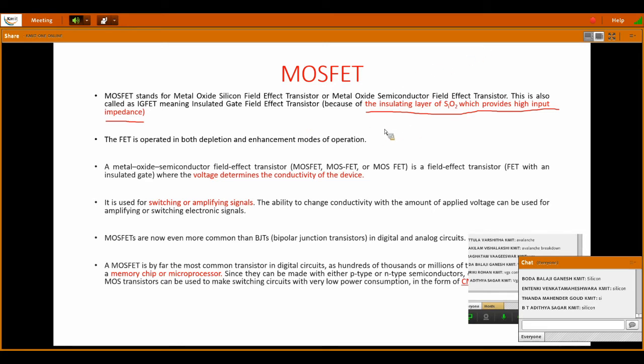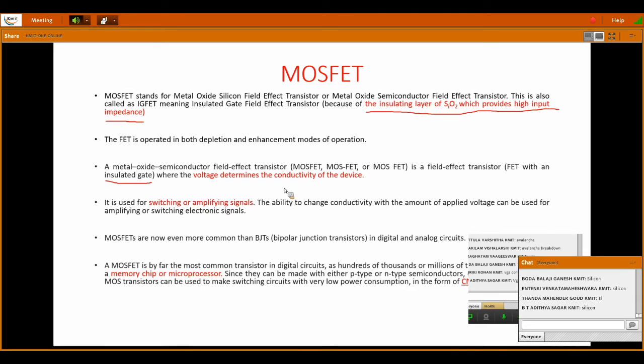Next, the FET here indicates MOSFET. The MOSFET is operated in both depletion and enhancement modes. The metal oxide semiconductor field effect transistor, written as MOSFET or MOS-FET, is a field effect transistor with an insulated gate. This insulated gate is the main concept in MOSFET, where the voltage determines the conductivity of the device.